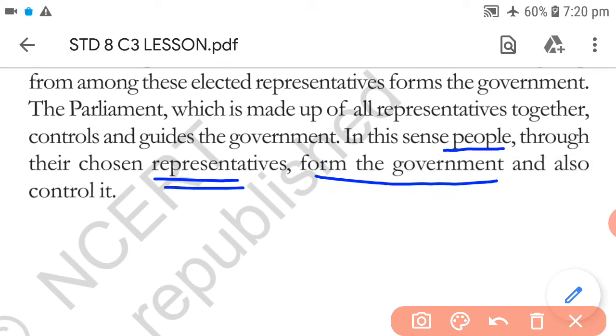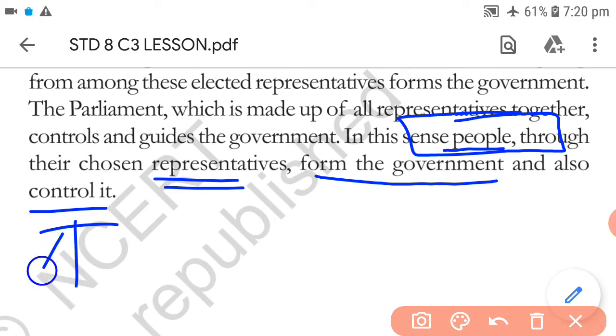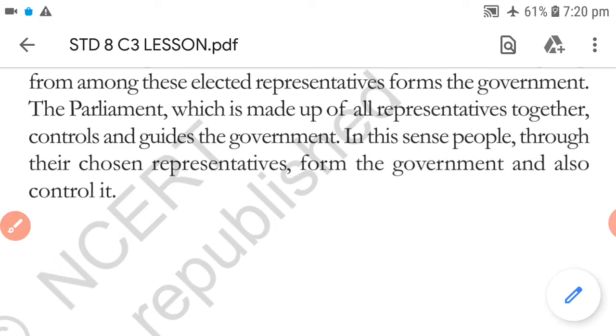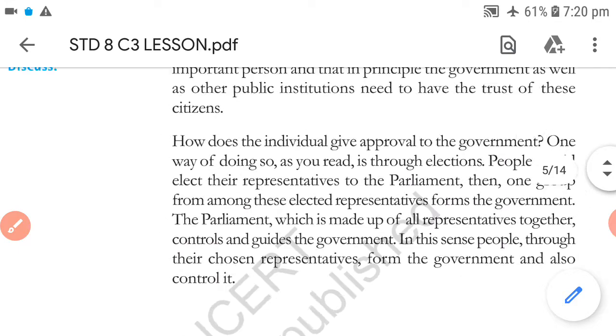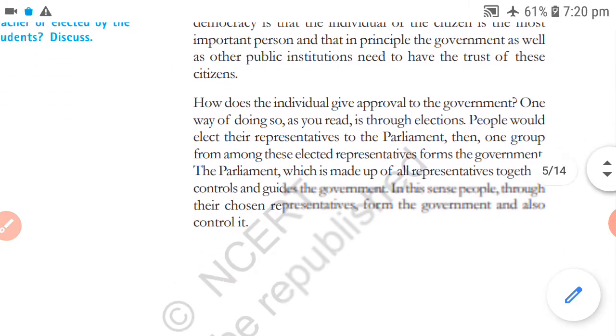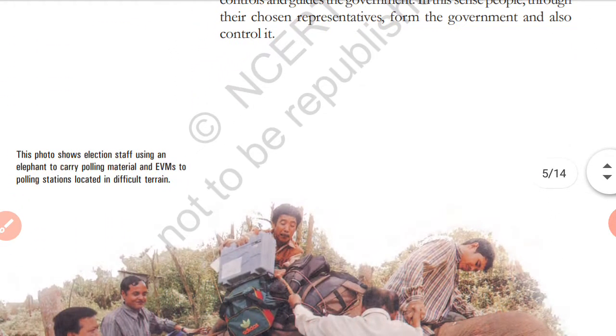Who chose the government? That is the people. Ultimately the people form the government, and also control it. The people have the right to vote, and because of that right only, they have the right to change the government also.